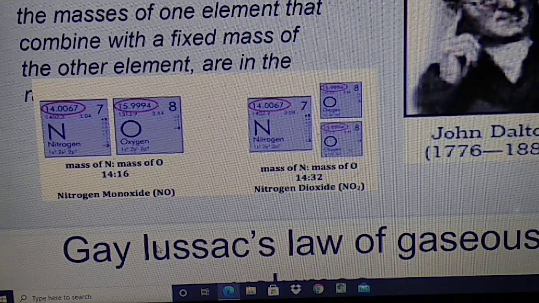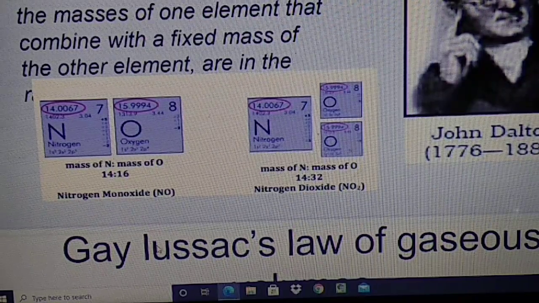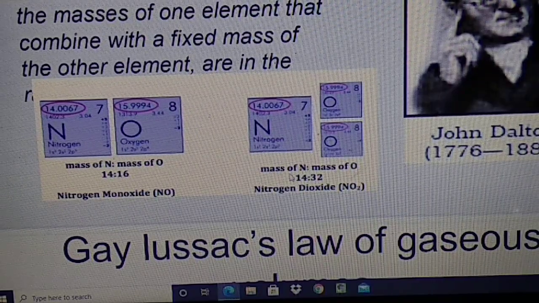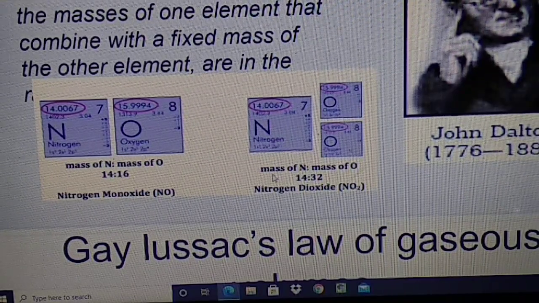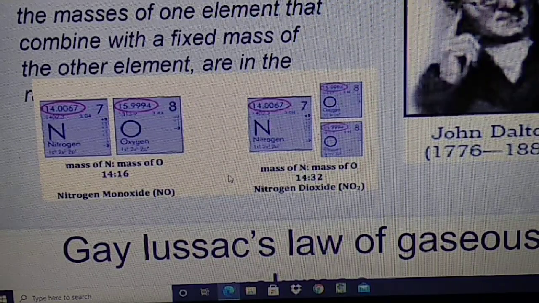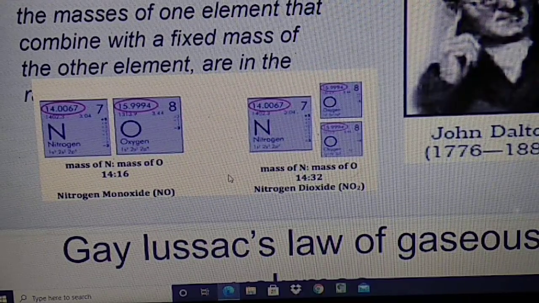is 14:16. But in nitrogen dioxide, 14:32. So 14 is the mass of nitrogen in both the compounds. But the mass of oxygen varies in the two compounds, 16:32, that is 1:2. So what is the multiple proportion?